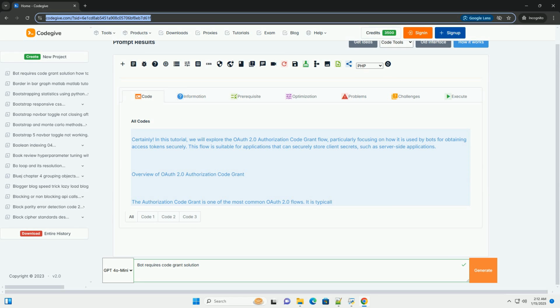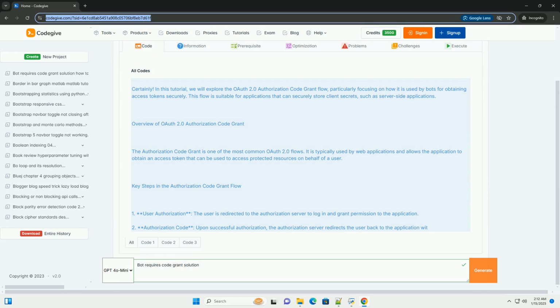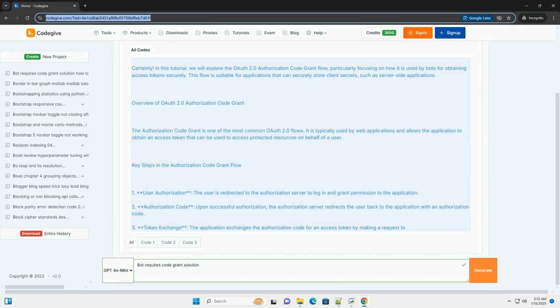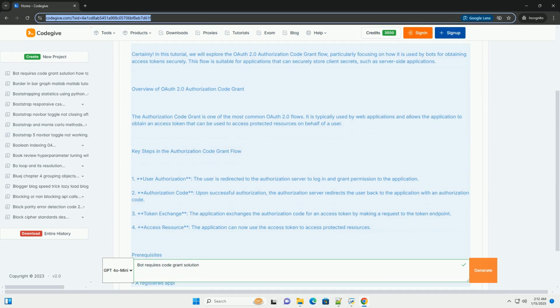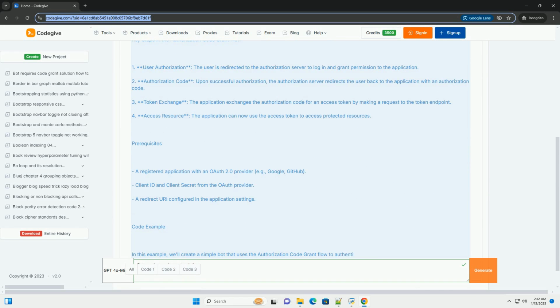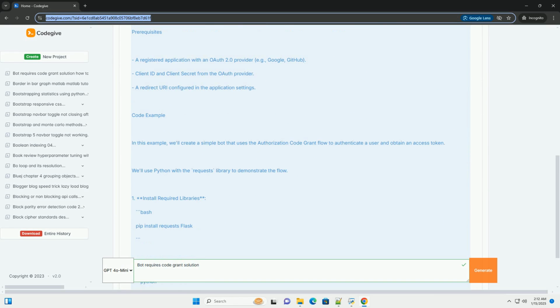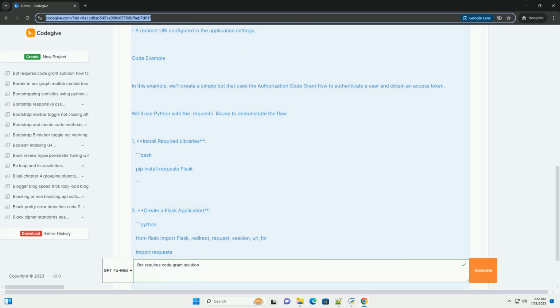Certainly. In this tutorial, we will explore the OAuth 2.0 authorization code grant flow, particularly focusing on how it is used by bots for obtaining access tokens securely. This flow is suitable for applications that can securely store client secrets, such as server-side applications.